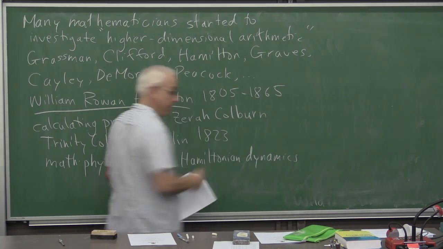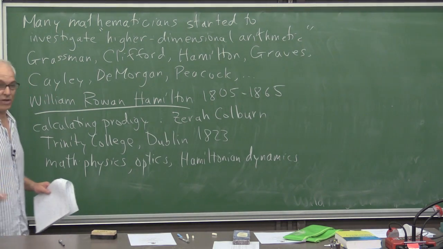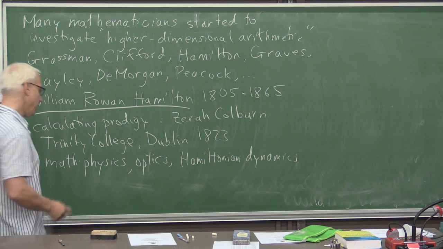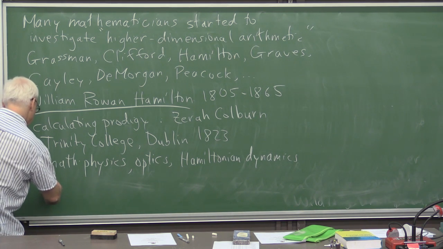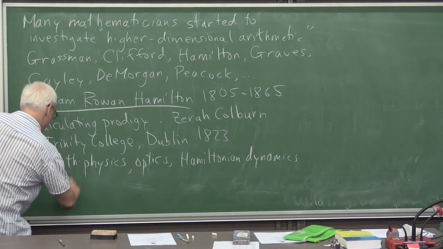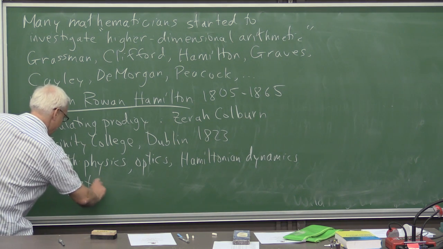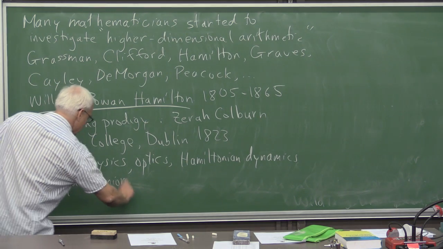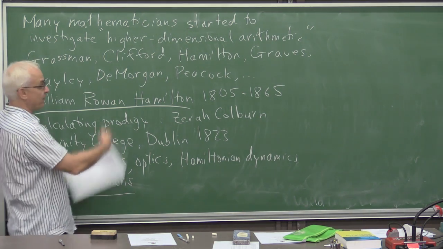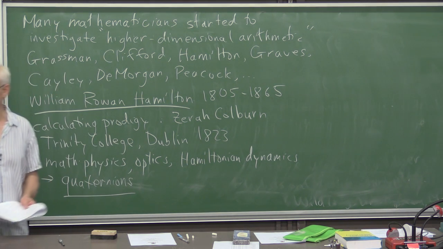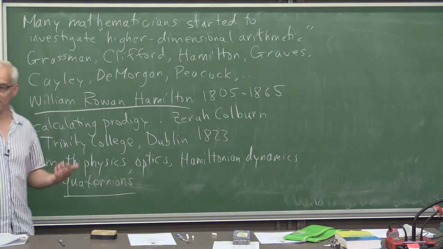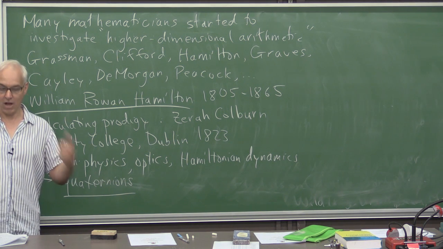Which were to play a very important role in 20th century developments in physics. But we're mostly interested in his discovery of quaternions. He discovered these things called quaternions, which ended up being examples of hypercomplex numbers. And they really are the first example of an arithmetic that goes beyond complex numbers.